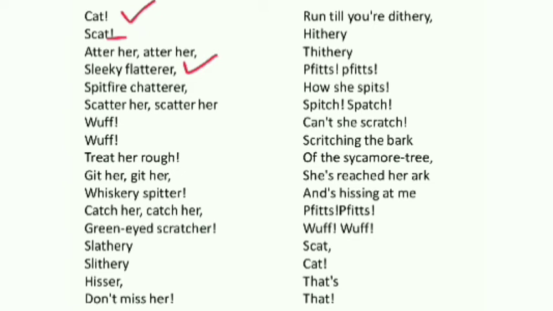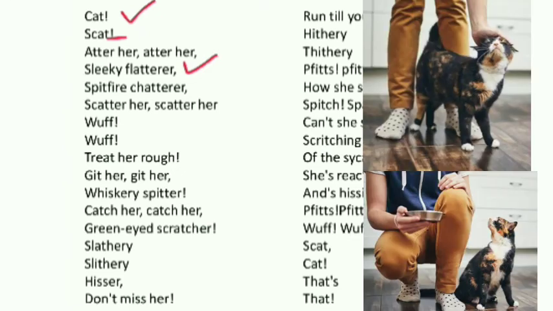Flatterer, the cat is an animal which flatters her owner to get some advantage. Maybe she's asking for food, maybe she's asking for something, whatever, but for that she moves about the legs of her owner so that the owner must give her something.